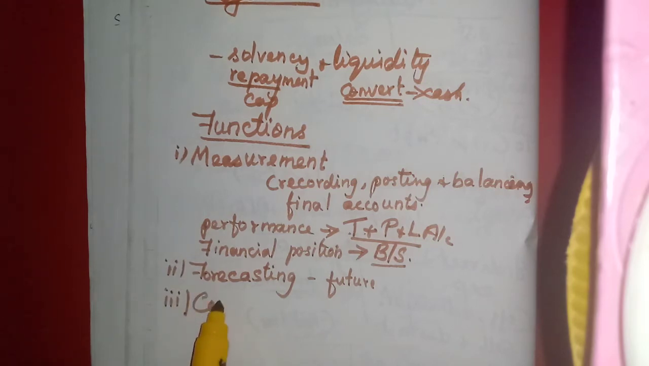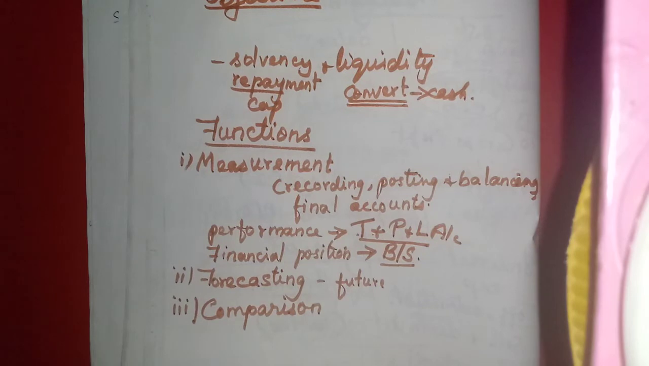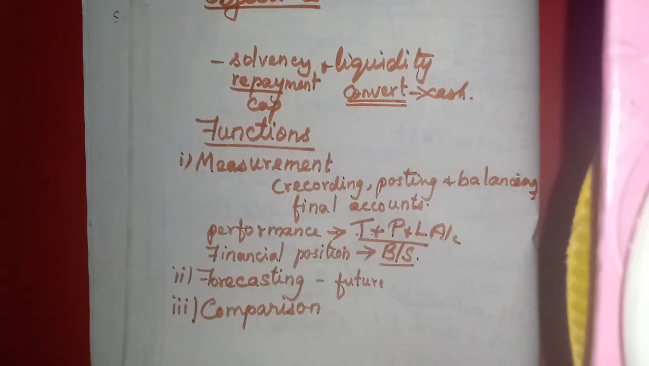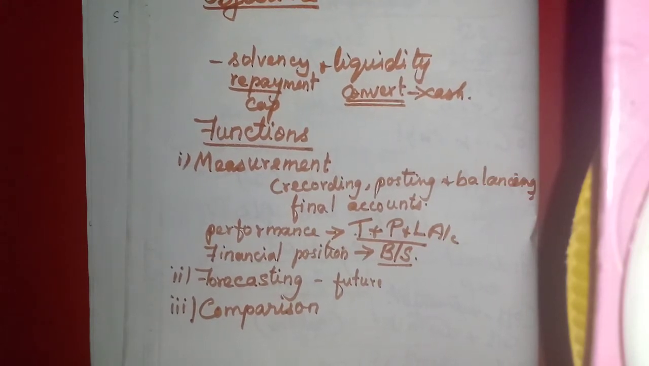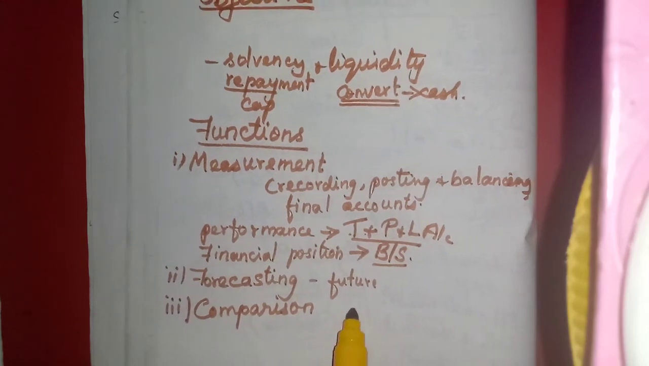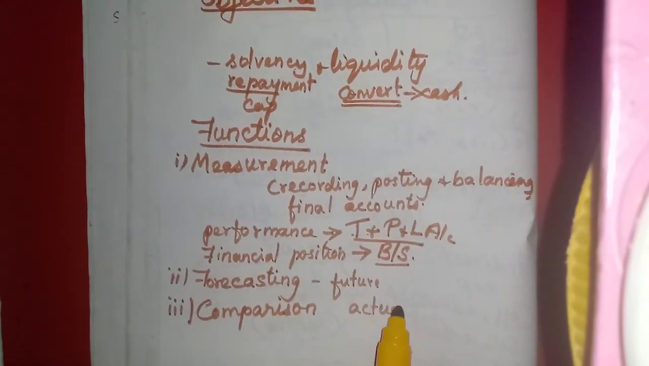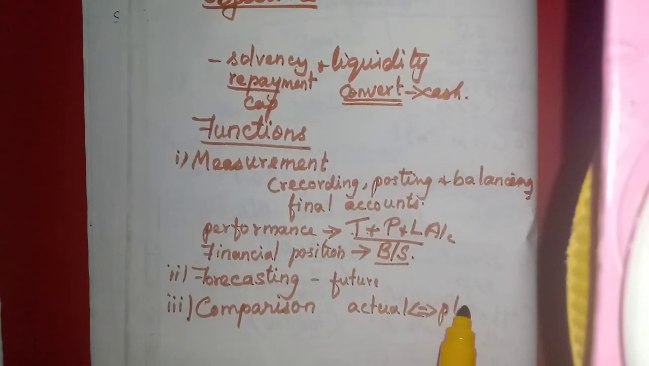Then comparison, because we follow the same principles and procedures all over the world and even in different enterprises. So one company, that is a sister concern, that means they do the same business, can be compared with other business, or in the same business one year's performance can be compared with the previous year's performance. What is that one? The actual performance will be compared with the planned performance.